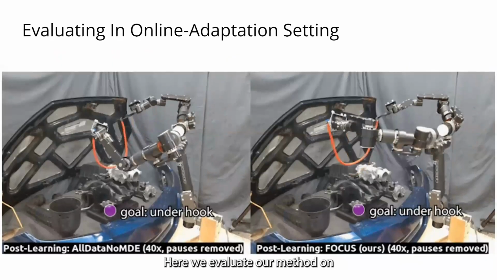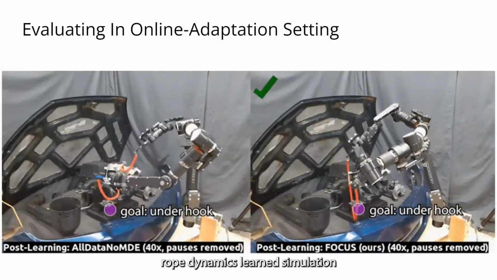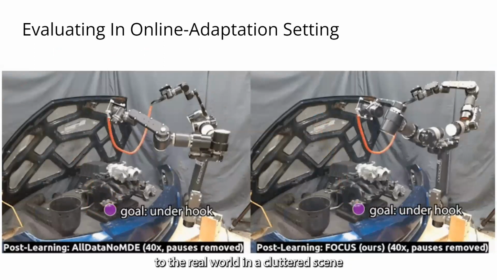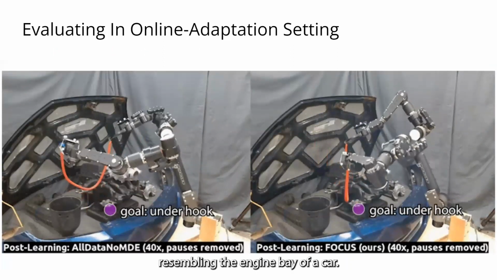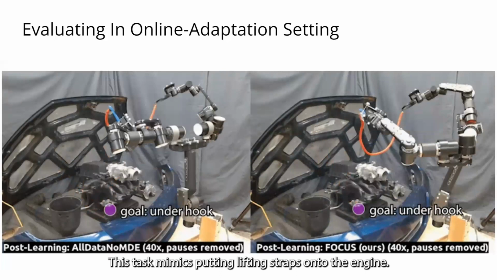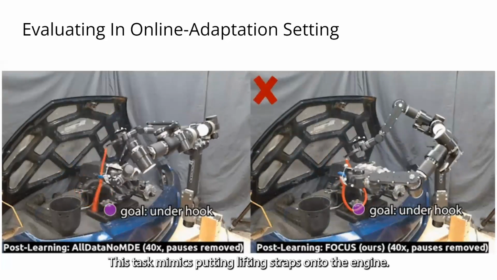Here we evaluate our method on adapting a model of free space rope dynamics learned in simulation to the real world in a cluttered scene resembling the engine bay of a car. This task mimics putting lifting straps onto the engine.